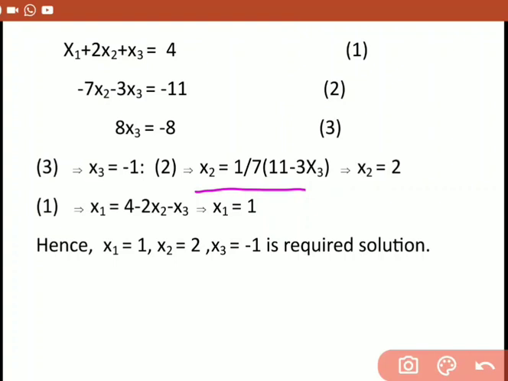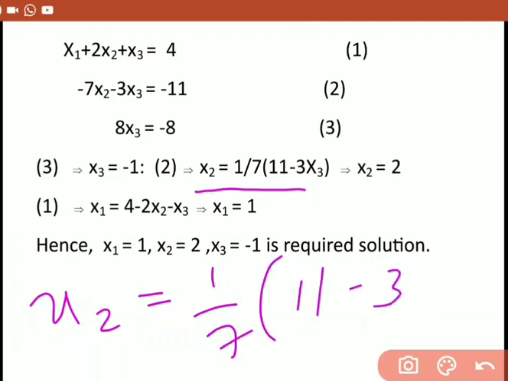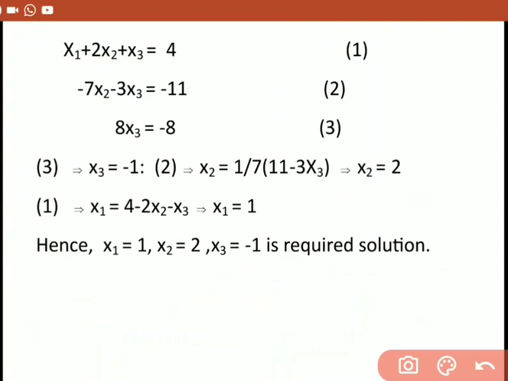So this implies x2 is equal to, substituting the value, 1 divided by 7 into 11 minus 3 into x3, and x3 here is minus 1. So simplify this: 11 plus 3 is 14, 14 divided by 7 gives x2 is equal to 2.